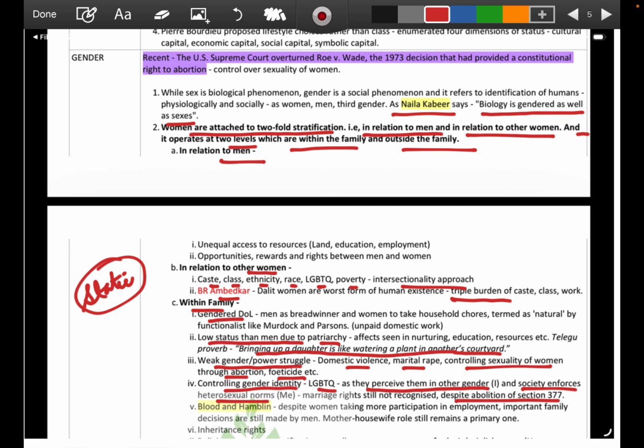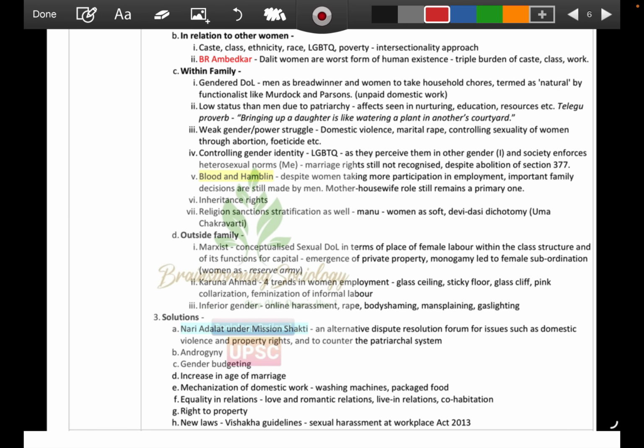So despite the abolition of section 377, marriages are still not recognized, right? So Blood and Hamlin: despite women taking more participation in employment, important family decisions are still made by men. Mother, housewife role still remains the primary one. So again, when we talk of inheritance rights, it is a social obstruction that is being faced by women.